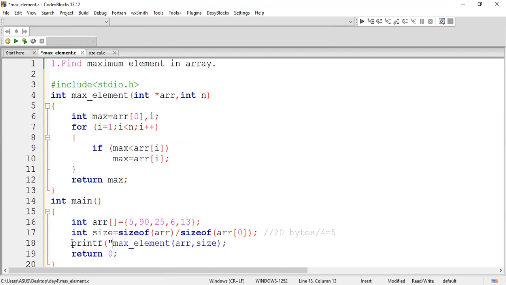If I print here, printf percentage d. Why do I print here? Look at the return type of the function. It is integer, comma max. This function call I'm doing. So here we can comment this one, it is not required. Your program is completed. This is your logic. So we'll execute this one.